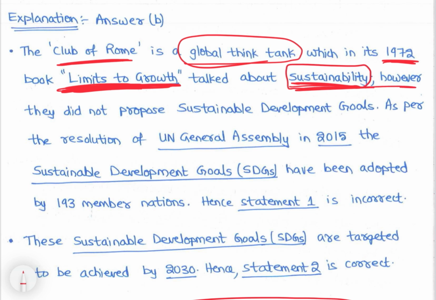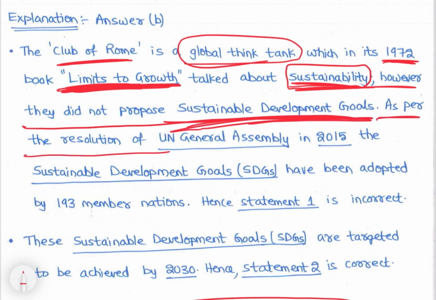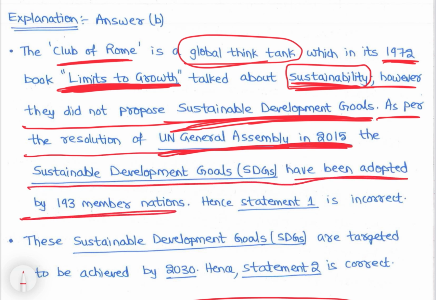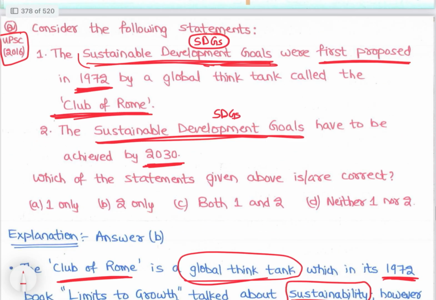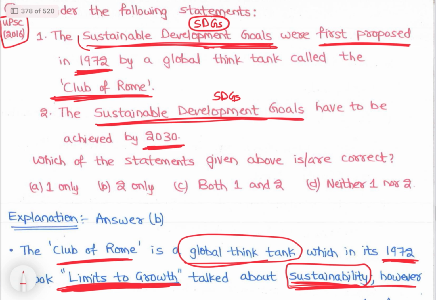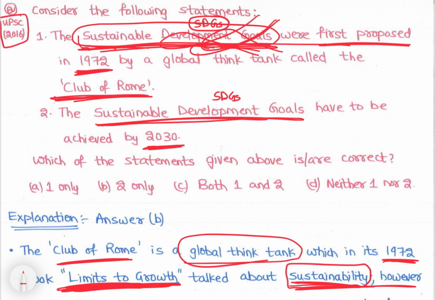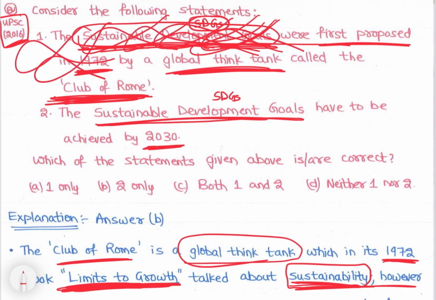Sustainable development, etc. However, they did not propose sustainable development goals, right? As per the resolution of United Nations General Assembly in 2015, the Sustainable Development Goals have been adopted by 193 member nations, right? Hence statement 1 is incorrect, right? Statement 1 is incorrect. See, when this question happened, many students made a mistake because उनको पता है भाई Club of Rome global think tank है, it talked about sustainability, but it didn't talk about sustainable development goals, right? So that's why this option is incorrect, right?